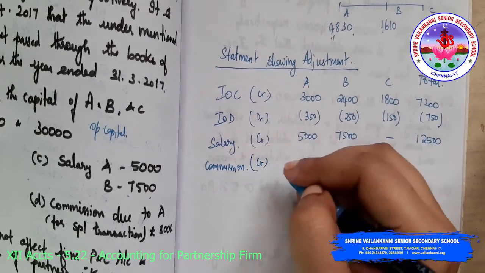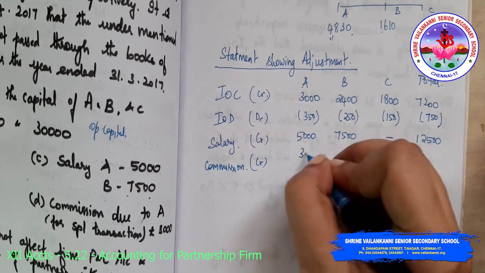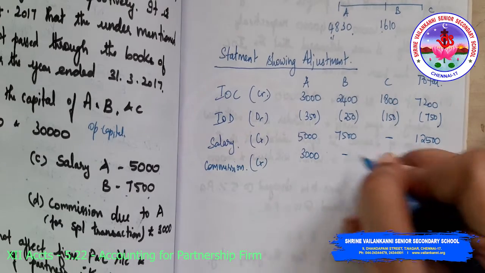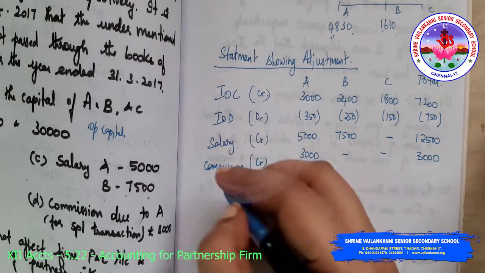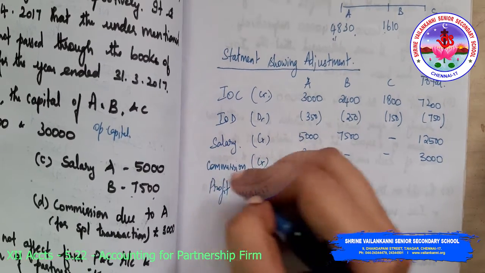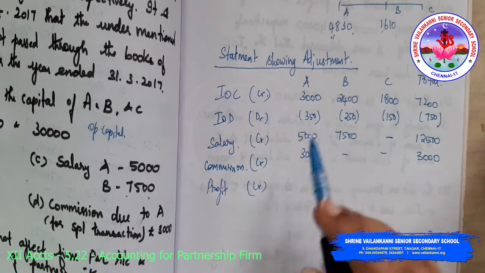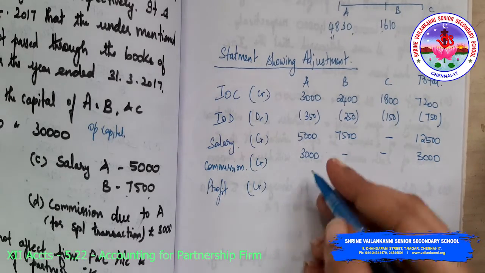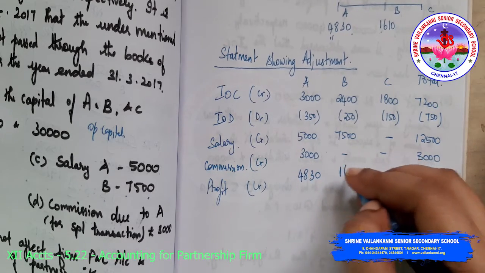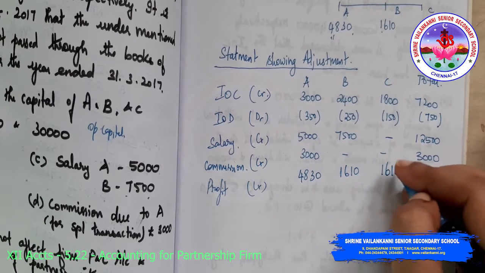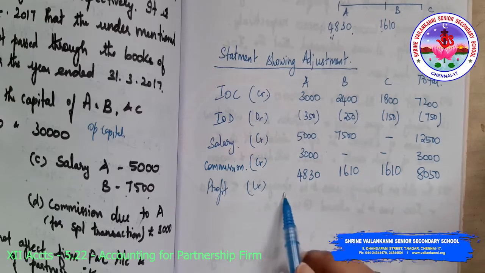Commission is to be credited in the partner's capital account: 3,000. Then profit needs to be credited in the partners' capital accounts. How much is the profit that needs to be credited? The correct amounts are 4,830, 1,610, 1,610, totally 8,050. So this is the correct distribution.